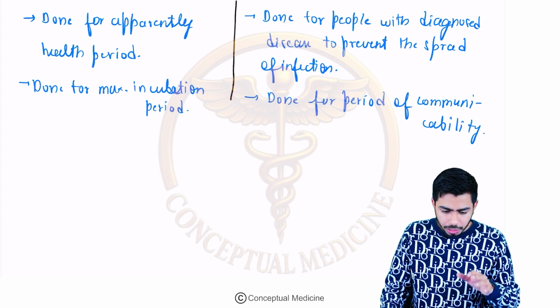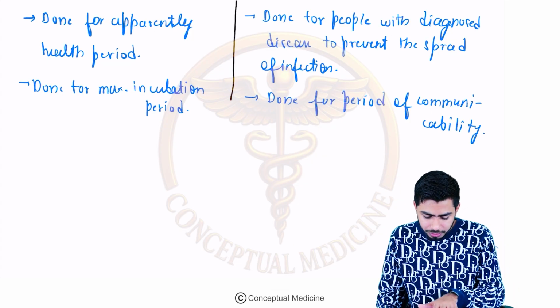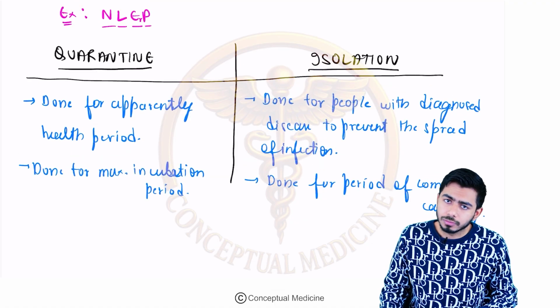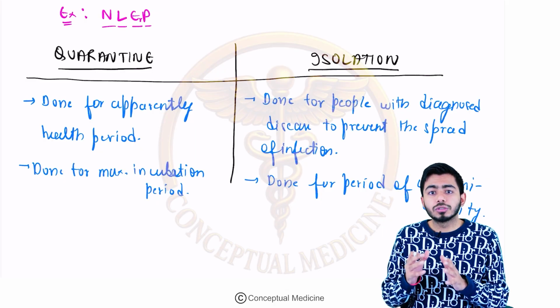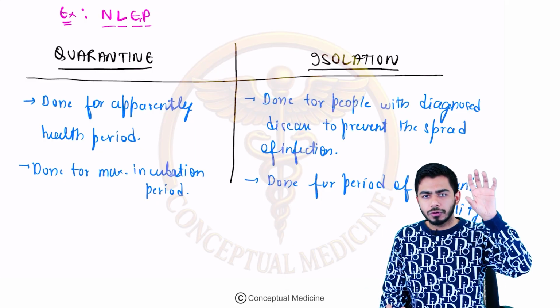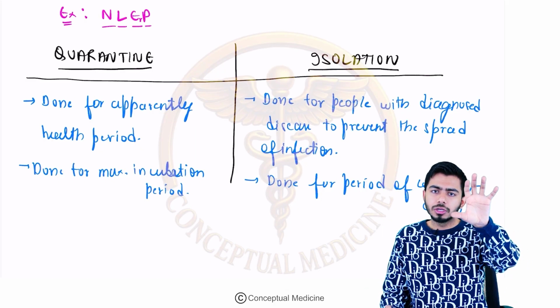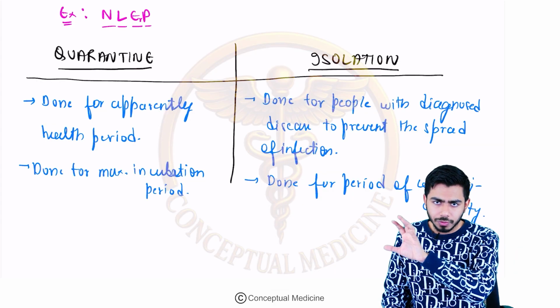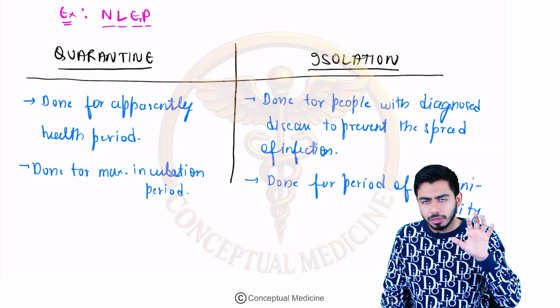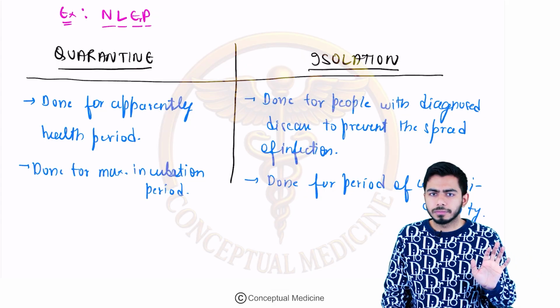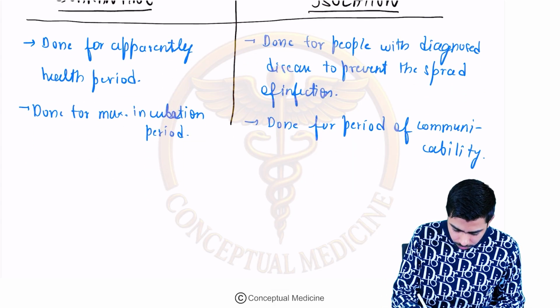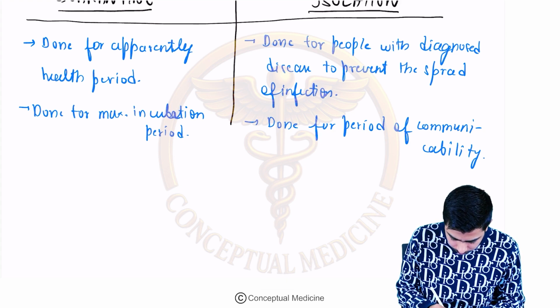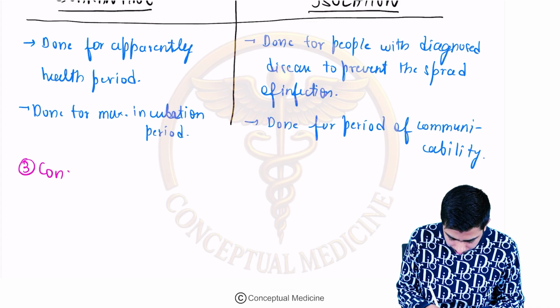Okay, fine. I hope you are clear with the difference between quarantine and isolation. Now we are coming to a very important part, the concept of prevention. We have talked about the concept of disease causation, we have talked about the concept of control, and now we are going to talk about the third one, the concept of prevention.